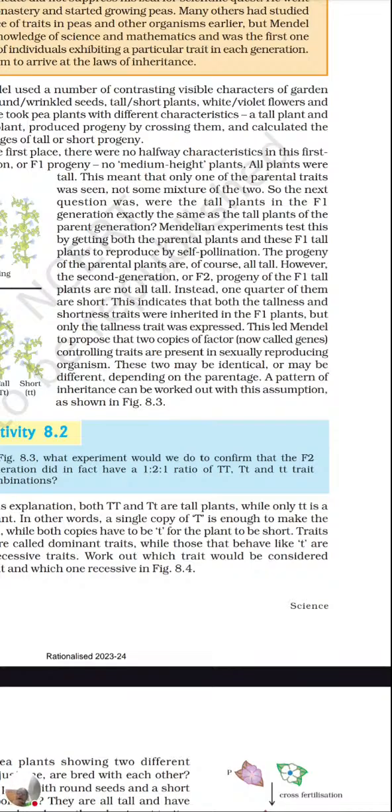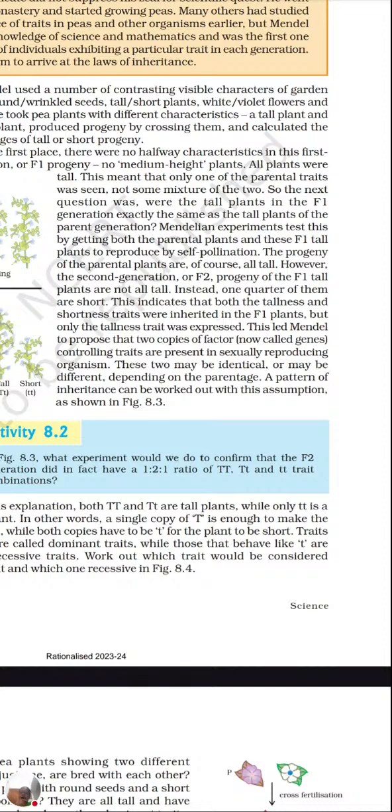However, in the first generation, all were tall, whereas in the F2 generation, the progeny of the F1 tall plants are not all tall. Instead, 1/4 of them were short. So he got the 3:1 ratio. That is, 3 were tall, 75% tall plants, and 1/4, 25%, were short.